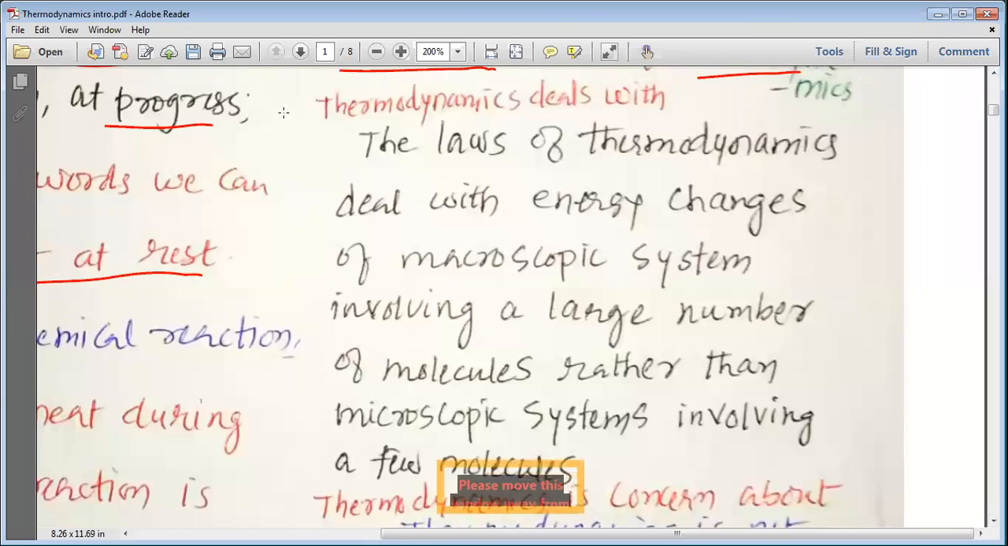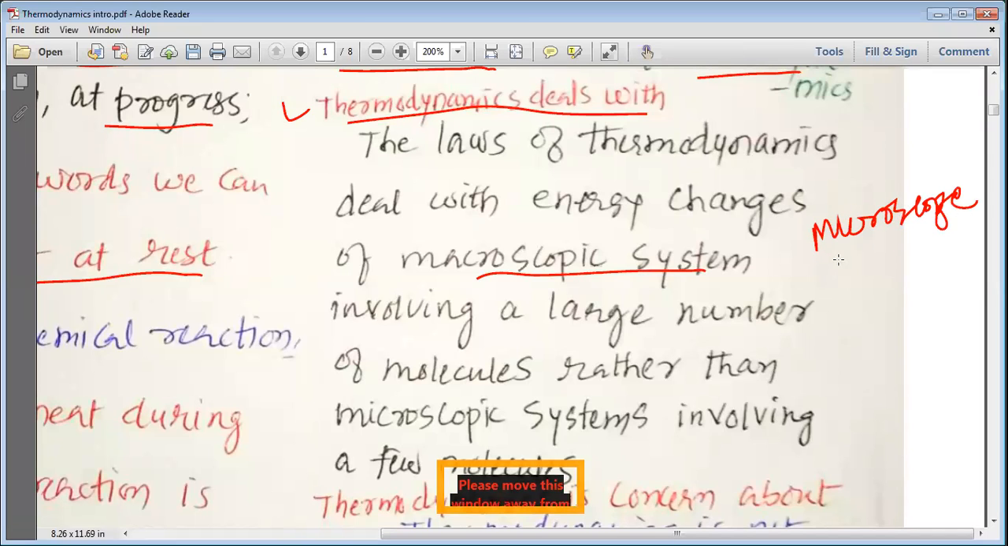Now let's think, thermodynamics: what are those areas, what are those points with which thermodynamics deals? The laws of thermodynamics deal with the energy changes of macroscopic systems. You might have heard about the microscope. What is a microscope? A microscope is the device by which we can see very small things. Exactly opposite to micro, we have the word macro. Macro means something that is bigger in size and that we can see with the naked eye.